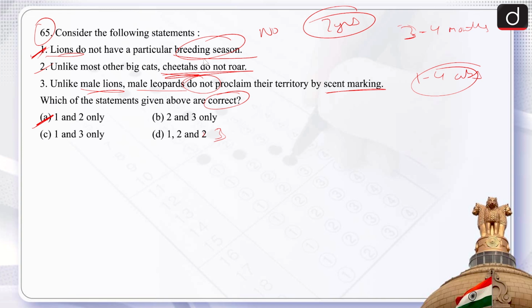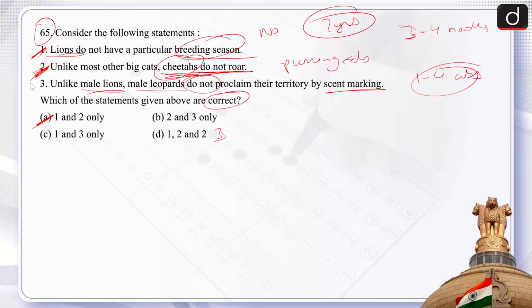Now, cheetahs belong to the purring cats subfamily, and as such they do not roar. Therefore, the second also becomes correct.